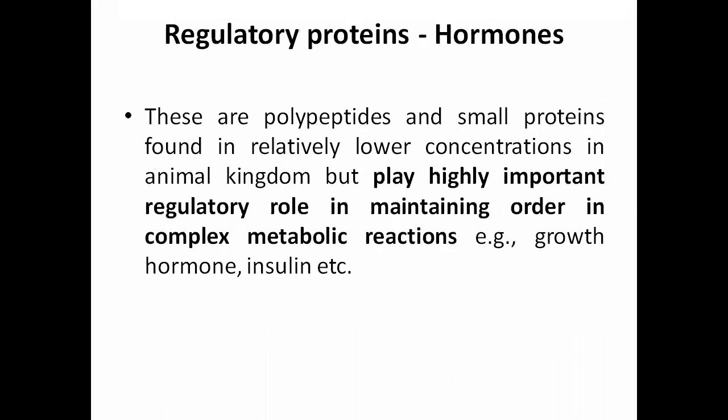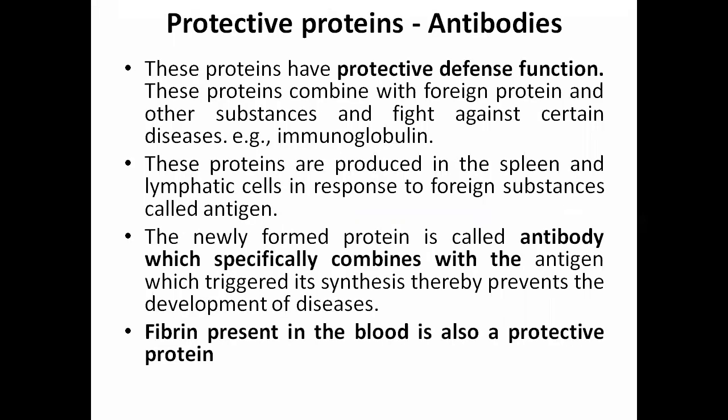The next one is the regulatory proteins or hormones. These are polypeptides and small proteins found in relatively low concentrations in the animal kingdom, but they play a highly important regulatory role in maintaining order in the complex metabolic reactions. Examples are growth hormone and insulin, which are regulatory proteins because they are hormones. Protective proteins, as the name says, include antibodies. What is the role of antibodies? They protect from pathogens. Antigen antibody reaction takes place in the immunogenic response.